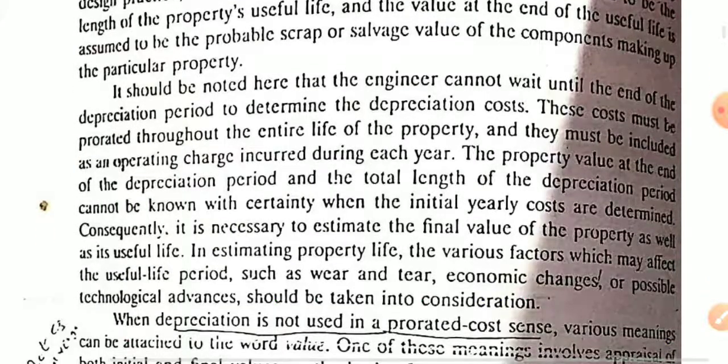It should be noted that the engineer cannot wait until the end of the depreciation period to determine the depreciation cost. This is because the cost must be projected throughout the entire life of the property, and must be included as a charge of the operating cost during each year.